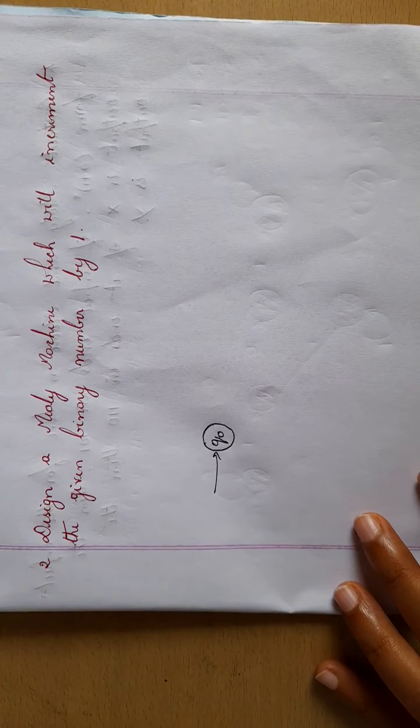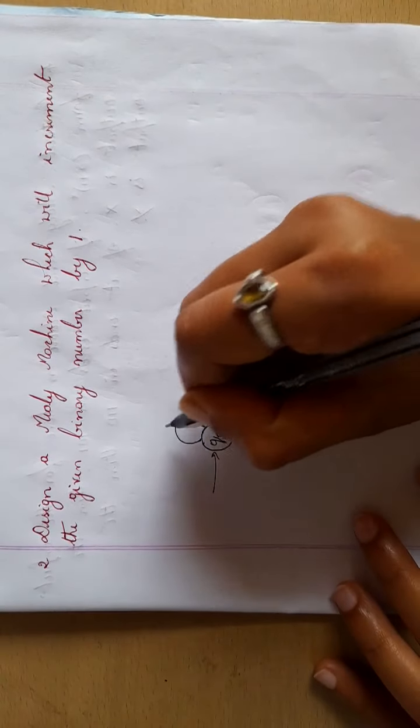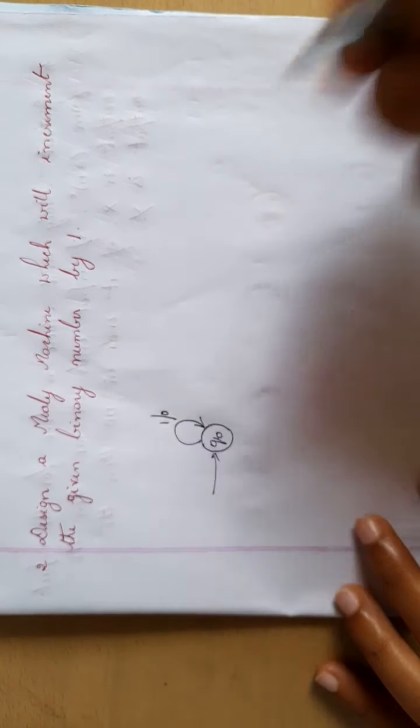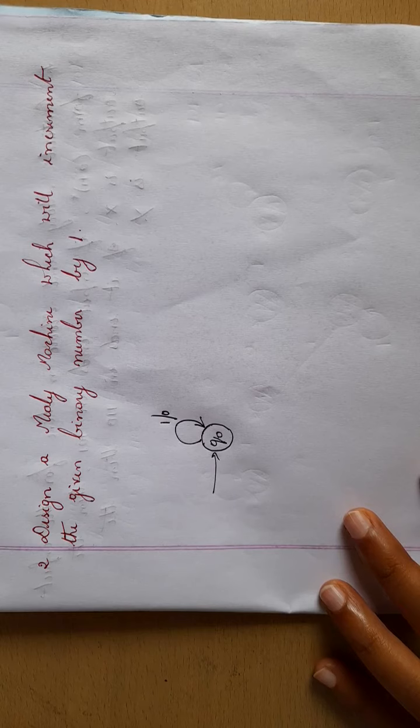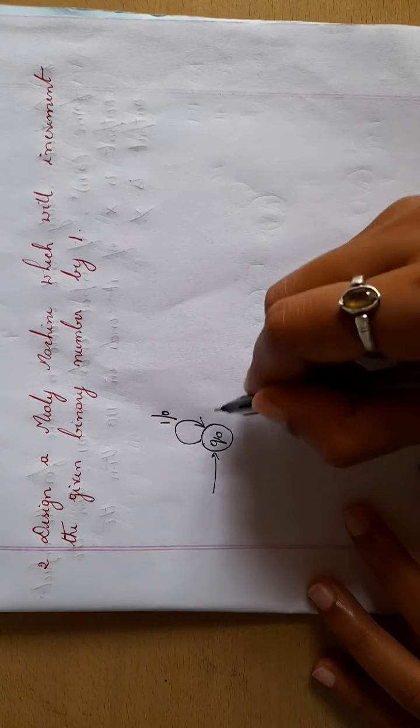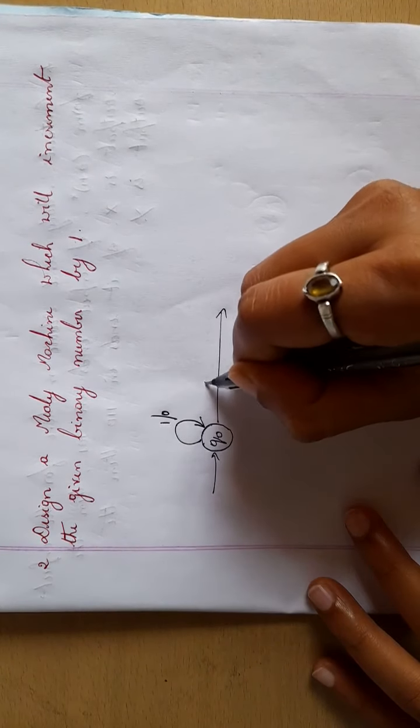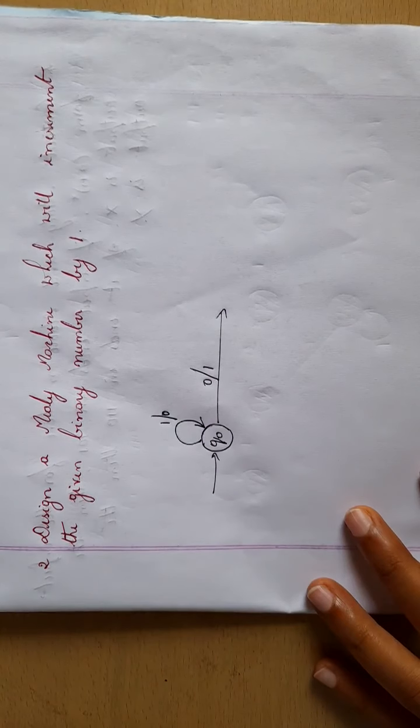In the beginning, if you read 1, change it to 0. Keep on continuing this until you read a first 0. When you read a first 0, change it to 1.